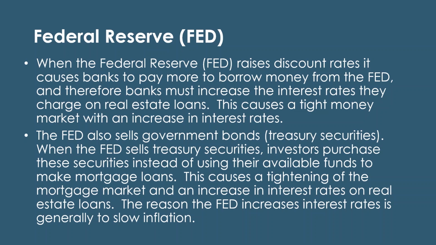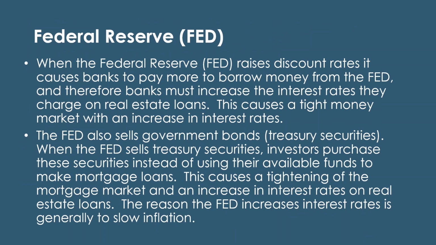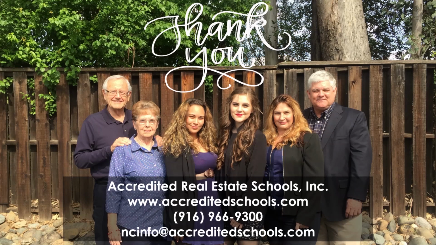So let's go right back to where we were and see the question. When the Federal Reserve wants to obtain a tight money market, A, it raises the discount rate. So now banks have to pay more money to borrow from the Fed, which increases interest rates out there and causes a tight money market. And they sell government bonds, where the money goes into the bonds and is not available to make loans, and that causes an increase in interest rates as well. This is what they use a lot of times if there's inflation, trying to fight inflation. Okay, so anyway, that is the end of course number 9, and thank you very much.